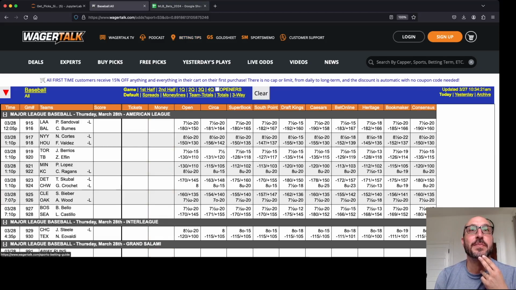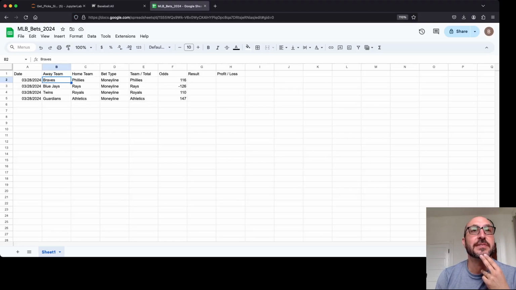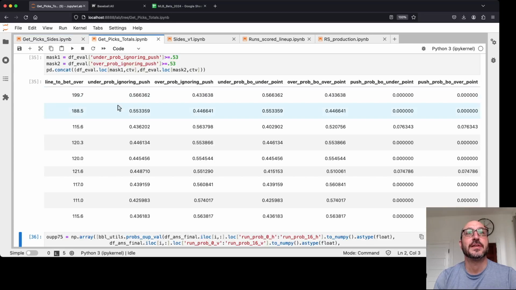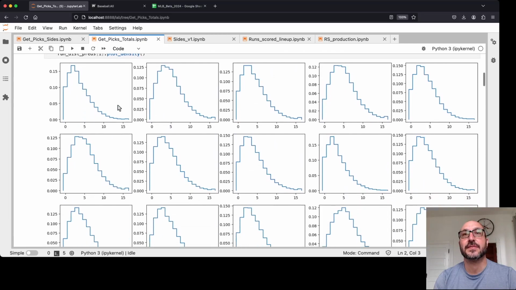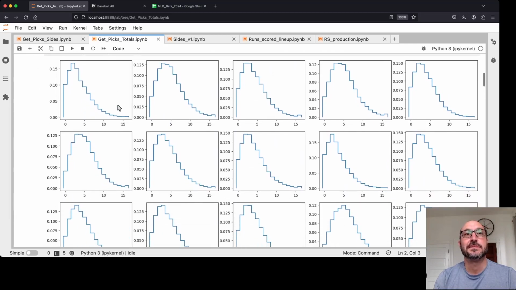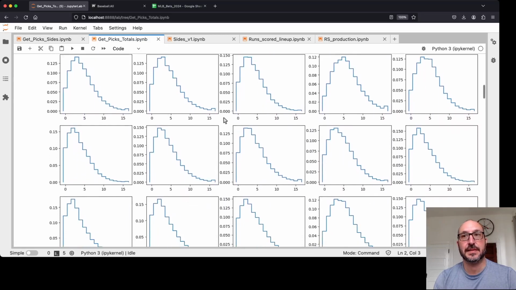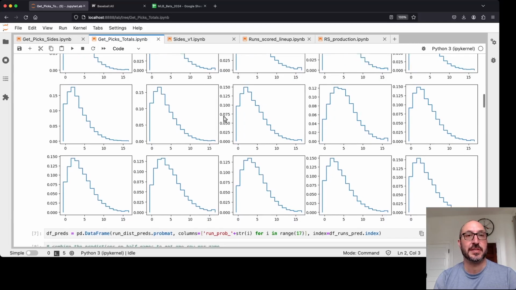So it looks like we have 4 bets that I've written down right here. We got the Phillies at plus 116, the Rays at minus 126, the Royals at plus 110, and the Athletics at plus 147. Next, I want to look at betting totals. When we look at betting totals, one thing I just want to show just for fun to start is here are, for the 30 teams playing today, the model's distributions of their run totals. And it's these distributions that we're going to use to come up with the distributions for the whole game.